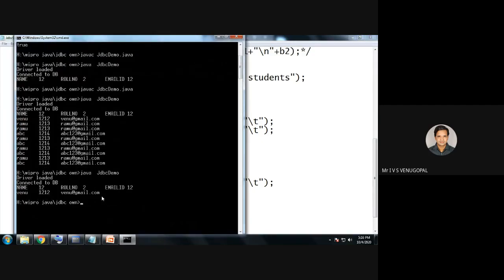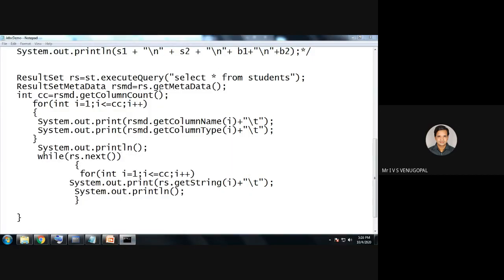The data is being displayed without the need to mention every column name, like rs.getString(1), rs.getInt(2). When I don't know in advance how many columns there are, then I need to use ResultSetMetaData. So getColumnCount tells how many columns there are. So rs.getString(1) gives the first column value, getString(2) the second column value, getString(3) the third column value.